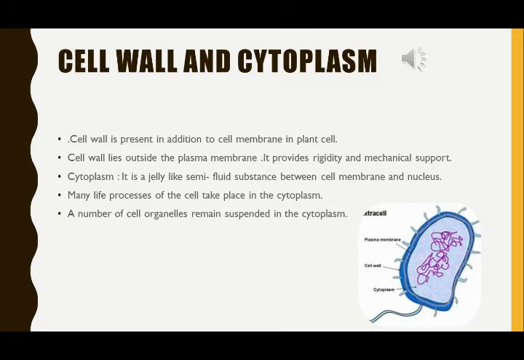Now, the next typical part of the cell structure is cytoplasm. The part of the cell which is between the plasma membrane and the nuclear envelope is called the cytoplasm. It is a jelly-like substance containing a variety of small structures called cell organelles.